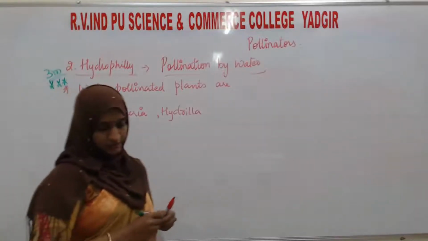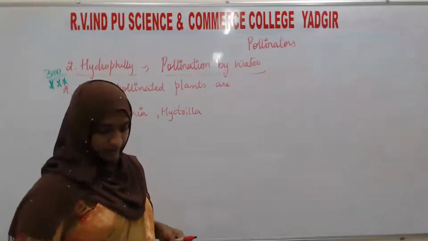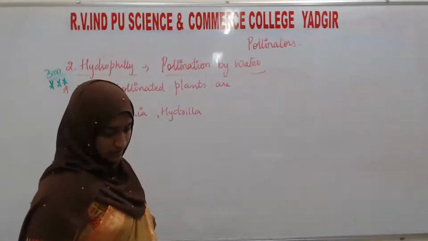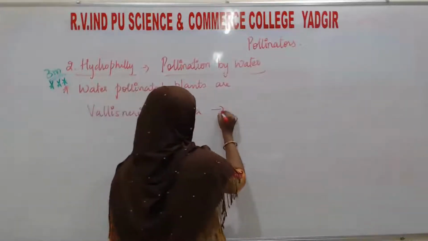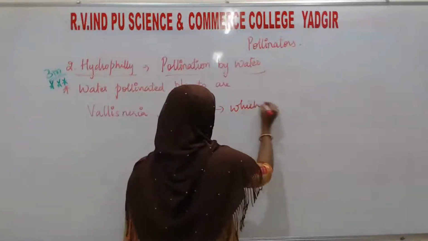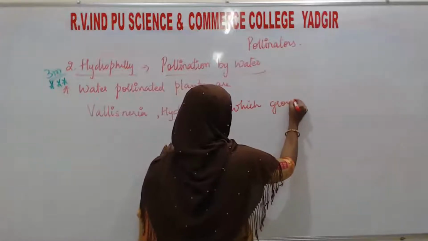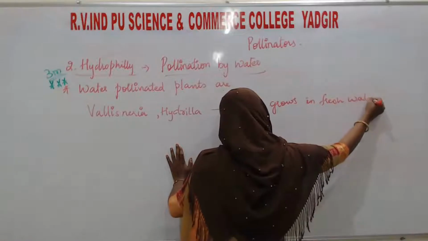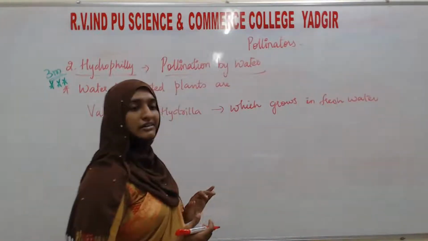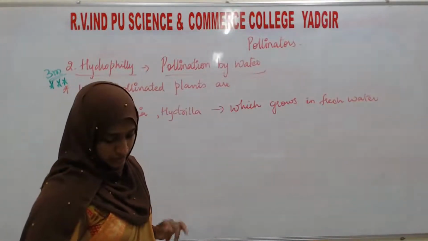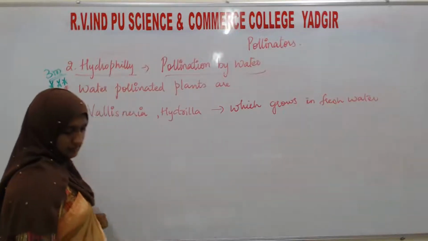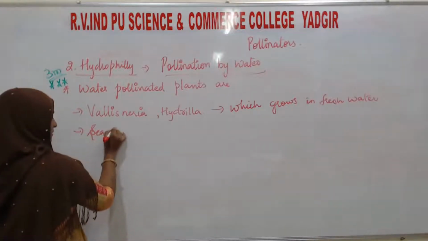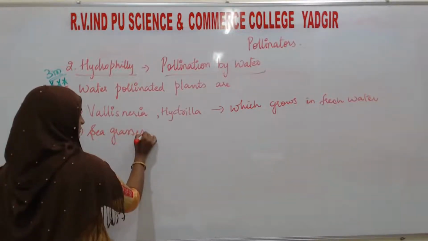Okay, so here some of the water pollinated plants are Vallisneria and Hydrilla, which grow in fresh water. Along with these plants, there are certain other plants which grow in marine water. They are sea grasses, such as Zostera.